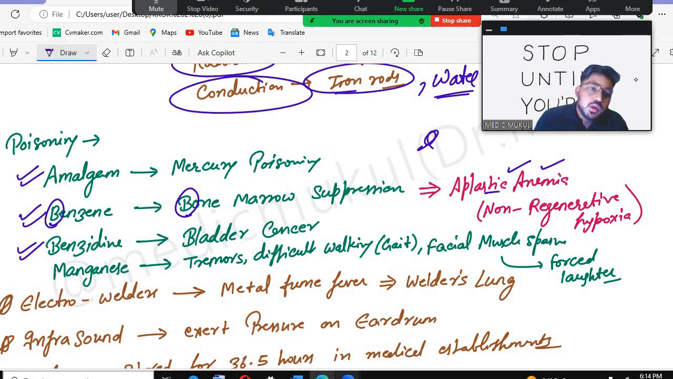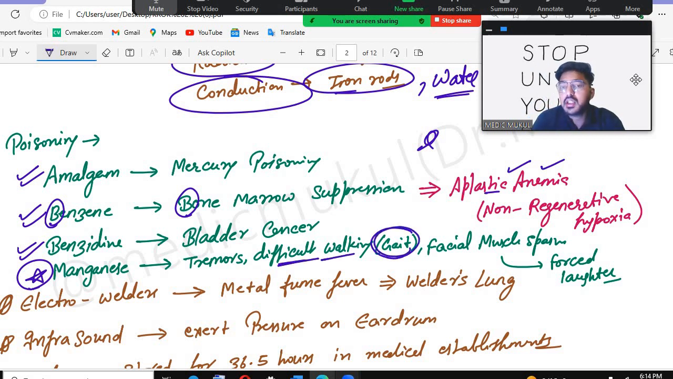Very important is manganese. Remember, there will be tremor, and the patient will have difficult walking. What do we call this condition? Gait disturbance. Now there will be facial muscle spasms, so the person will have forced laughter. He wants to laugh but he is not able to laugh. Unfortunately there will be forced laughter in this patient.